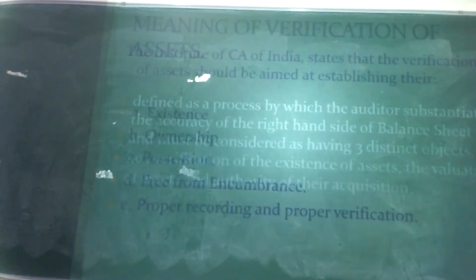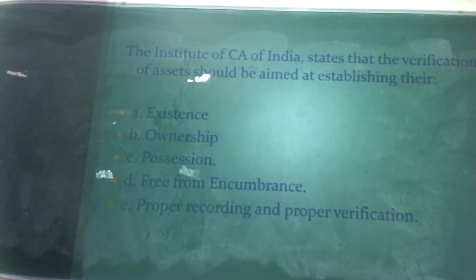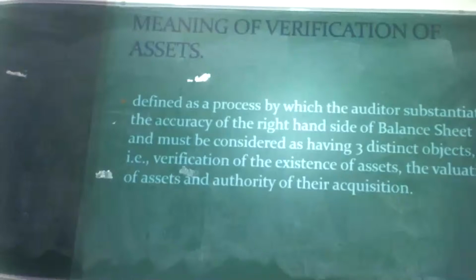The first one, verification of the existence of assets. The existence of assets has to be physically verified by the auditor, because sometimes the company shows fictitious payments in the balance sheet, which can be verified by the auditor.